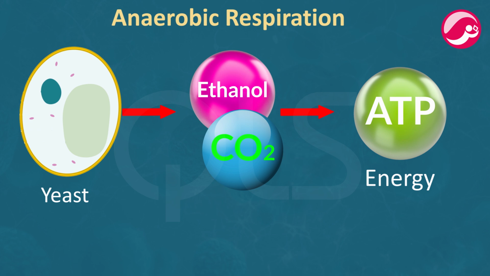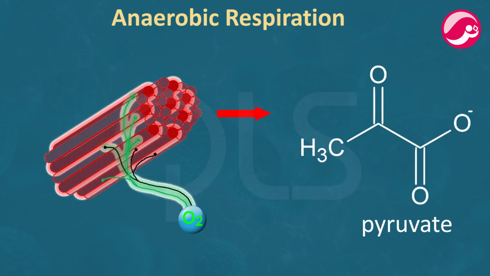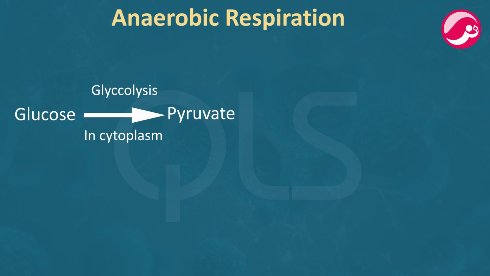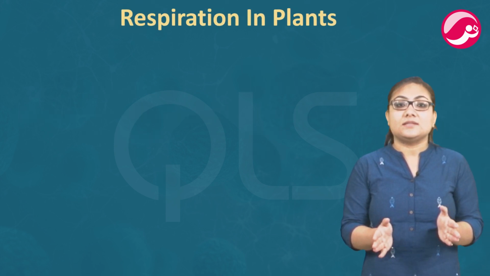Sometimes when there is lack of oxygen in our muscle cells, another pathway for the breakdown of pyruvate is taken. Here the pyruvate is converted into lactic acid, which is also a 3-carbon molecule, with the release of a small amount of energy. Now let's talk about respiration in plants.